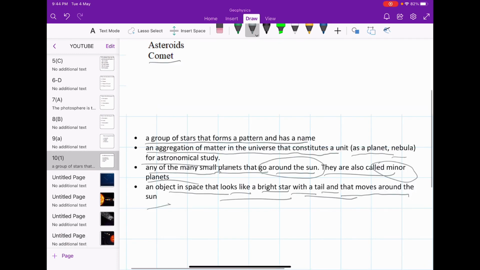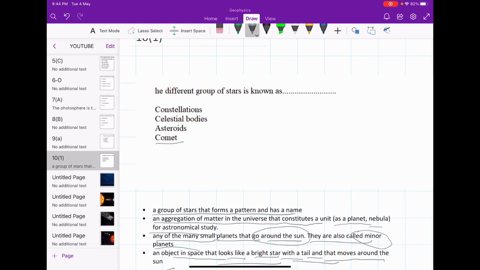So this is known as a comet. So from this example, the different group of stars is known as constellation. So option A will be correct.